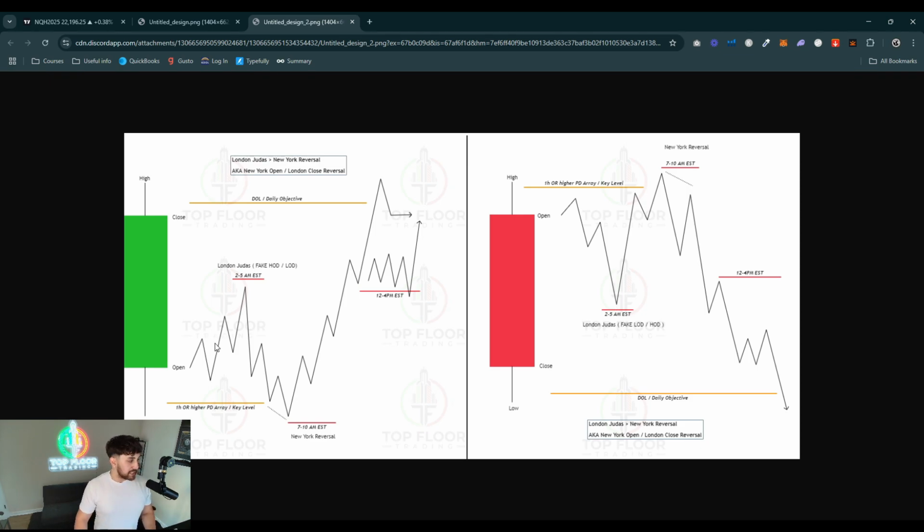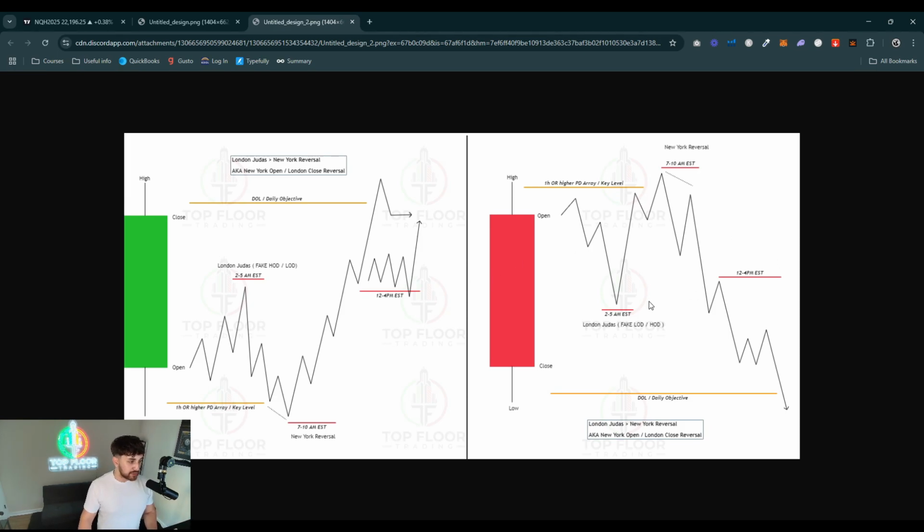Most of the time you'll see Asia pushing up into it for a bullish one, and we'll make a fake high of day. Then going into New York, that's when we get that 1 hour or higher PD array tap, and that's where we get the change in the state of delivery. That's where we get those true fair value gaps, and then it expands to our daily objective or draw on liquidity that we have for that day.